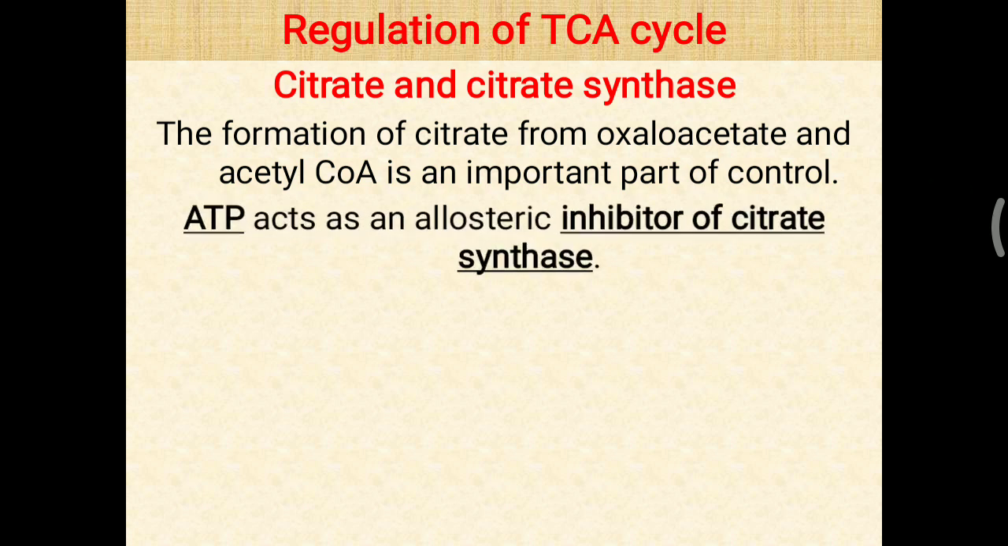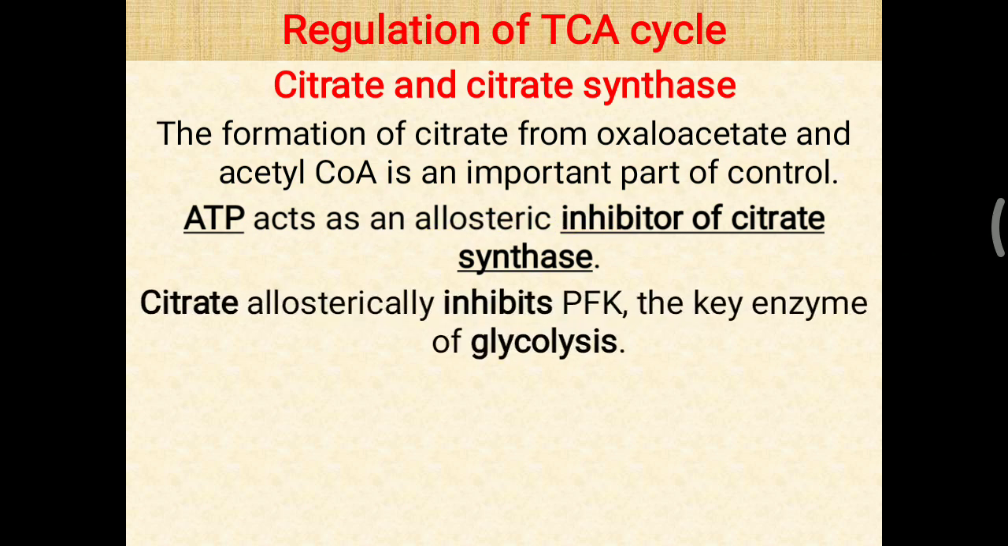So ATP acts as an allosteric inhibitor of the citrate synthase. Simply, in medical biochemistry you have to remember that whatever product is generated in a pathway, that product is generally an inhibitor of that particular pathway. So ATP, that is an important product of the TCA cycle, works as an allosteric inhibitor of the citrate synthase enzyme, that is the first enzyme of the TCA cycle.